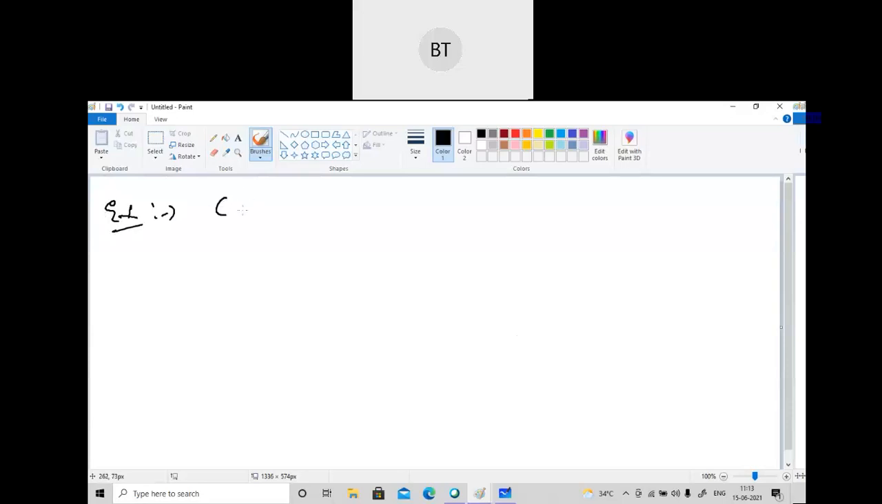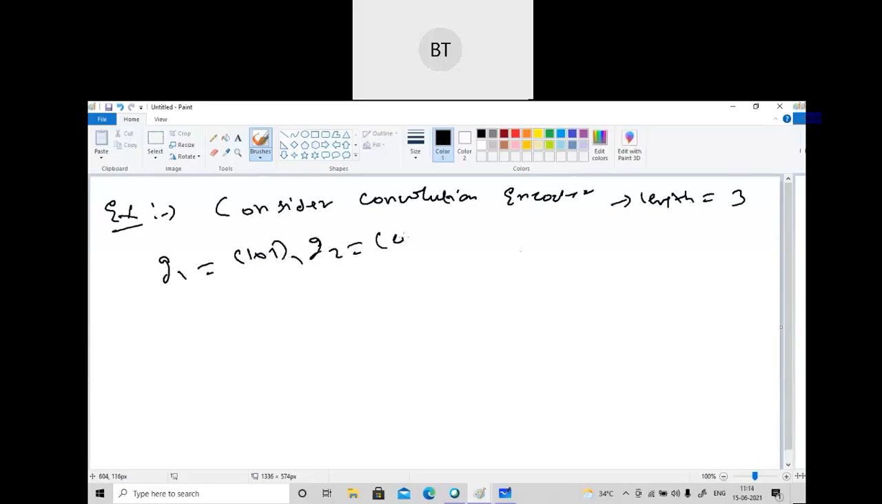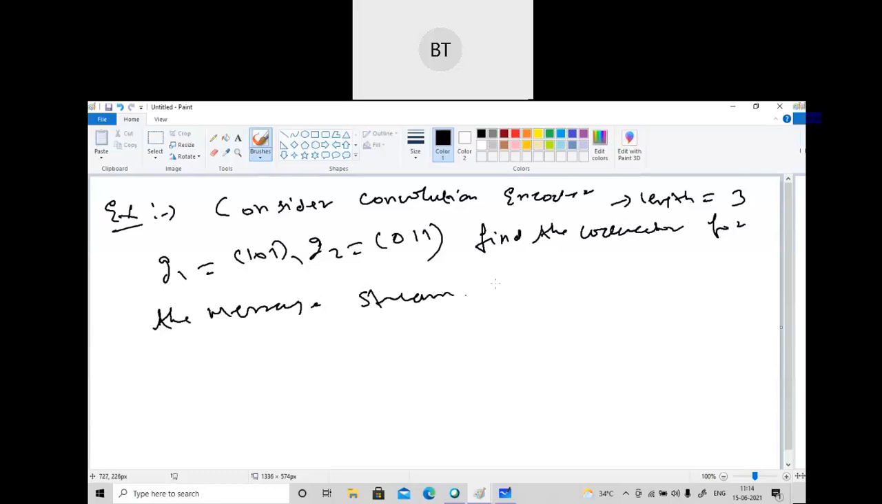Consider a convolution encoder. So we're dealing with the convolution code. Constraint length, always you will find length 3, and G1 was given as 101, G2 was given as 011. Find the code vector for the message. The message stream given to you is 11010. Verify it in the time domain and transfer domain.